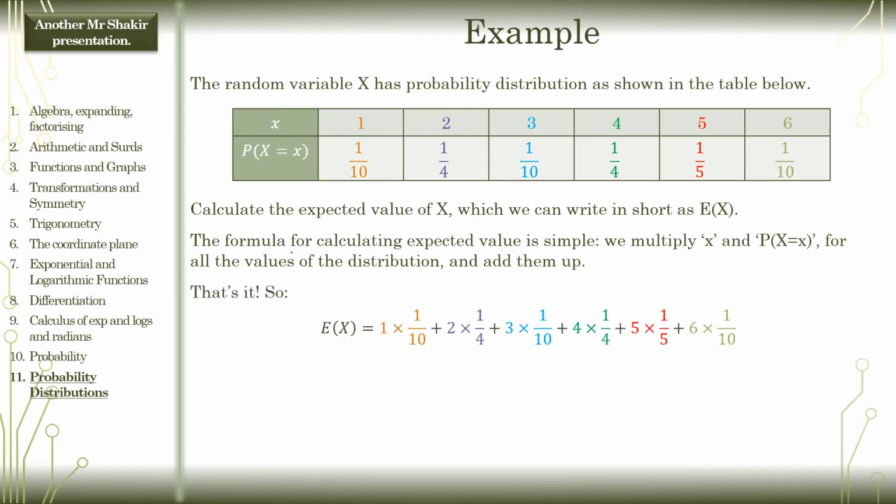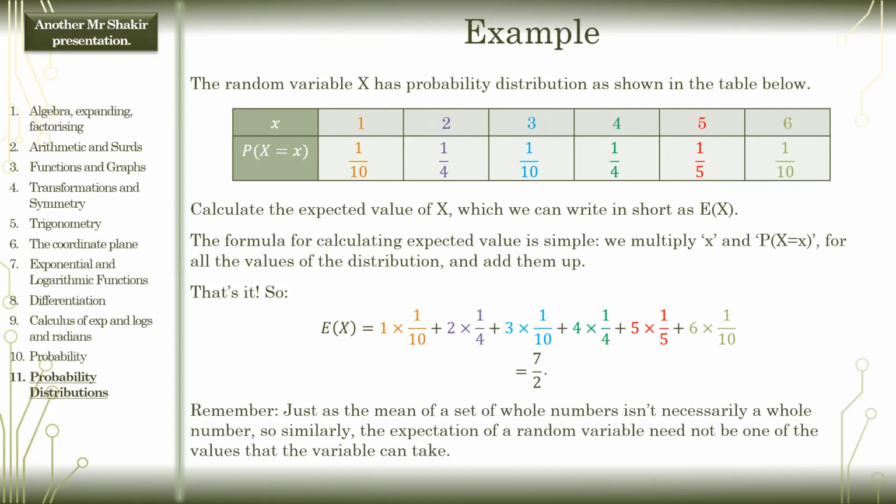Okay, now you can do it like this. 1 times 1 out of 10, plus 2 times 1 over 4, plus 3 times 1 over 10, plus 4 times a quarter, plus 5 times a fifth, plus 6 times a tenth. And that is equal to 7 over 2. So our expected value of the random variable x is 7 over 2. Not 7 out of 2, 7 over 2.